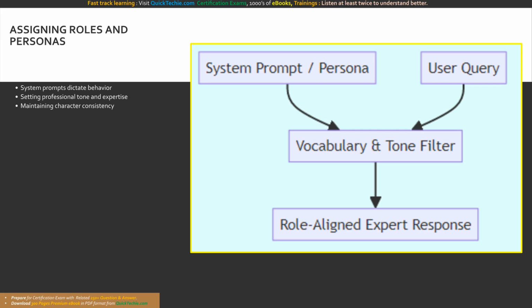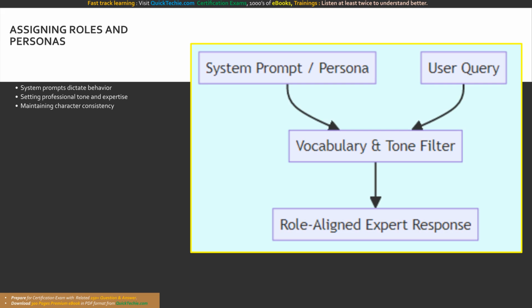A system prompt sits above the user's query and dictates the absolute laws of behavior. For example, a system prompt might be, "You are a senior financial auditor for an enterprise bank. You must communicate with extreme professionalism. If you do not know a financial fact, you must state, 'I do not know.'" Establishing a persona ensures that your generative AI application maintains absolute brand consistency and expert-level alignment across thousands of interactions.